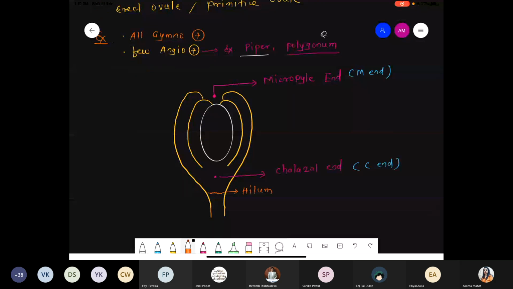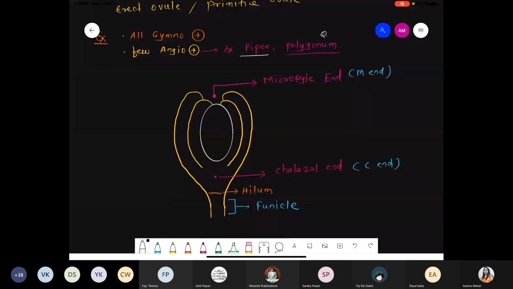So exactly below the chalizoid end there is the presence of the hilum and something stalk-like structure. This one, these are called the region that is funicle. थोड़े नाम अलग है, but you have to practice it. Micropylar end, chalizoid end, and the funicle.